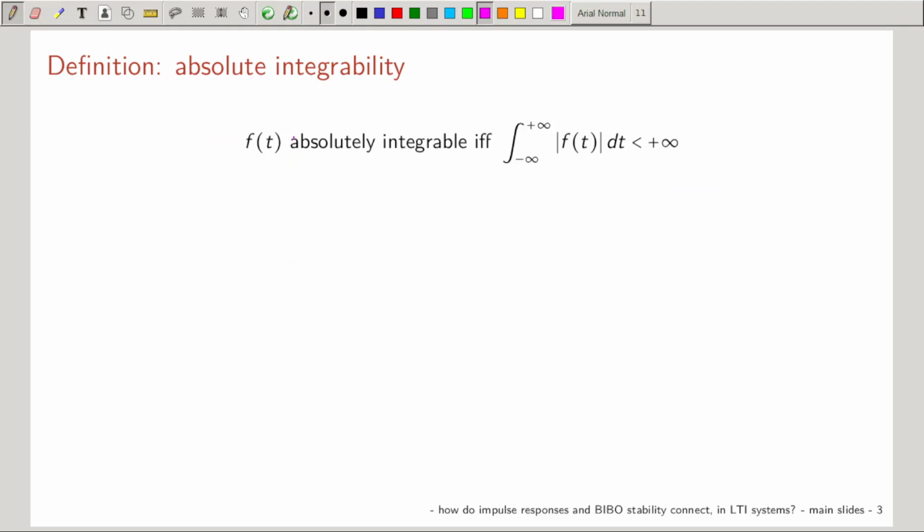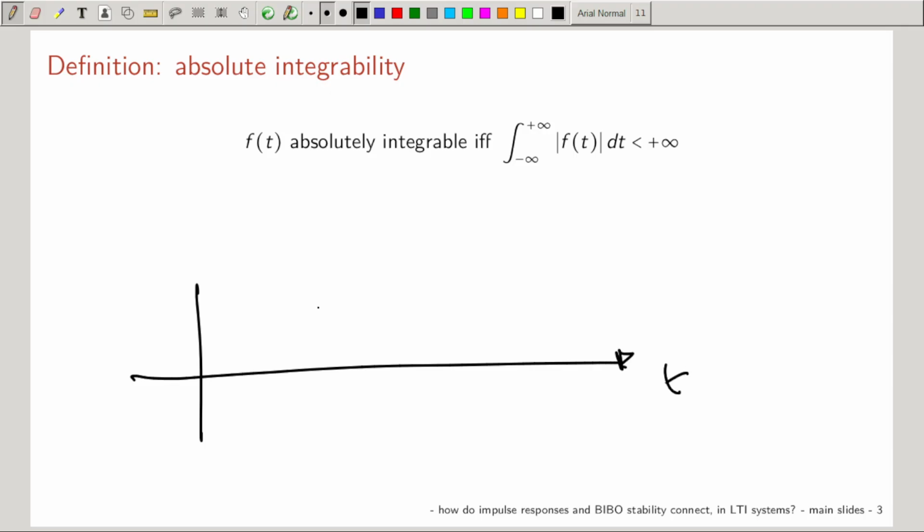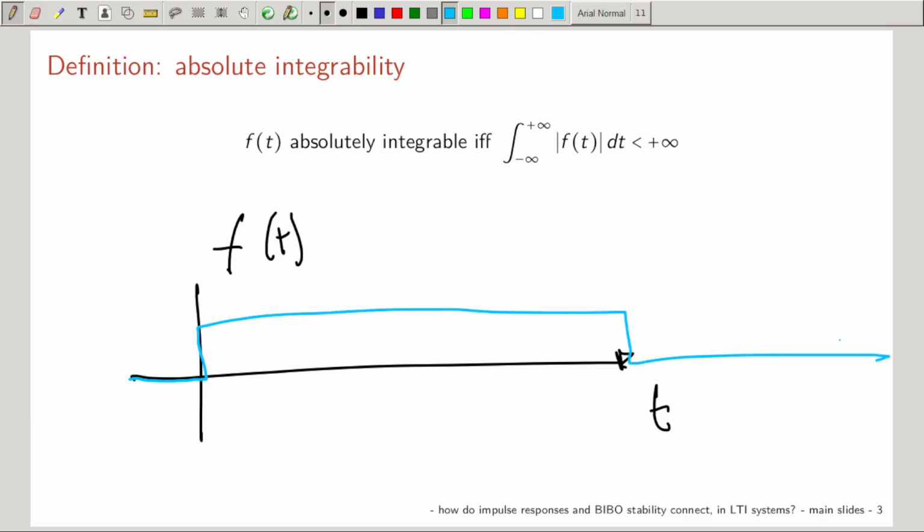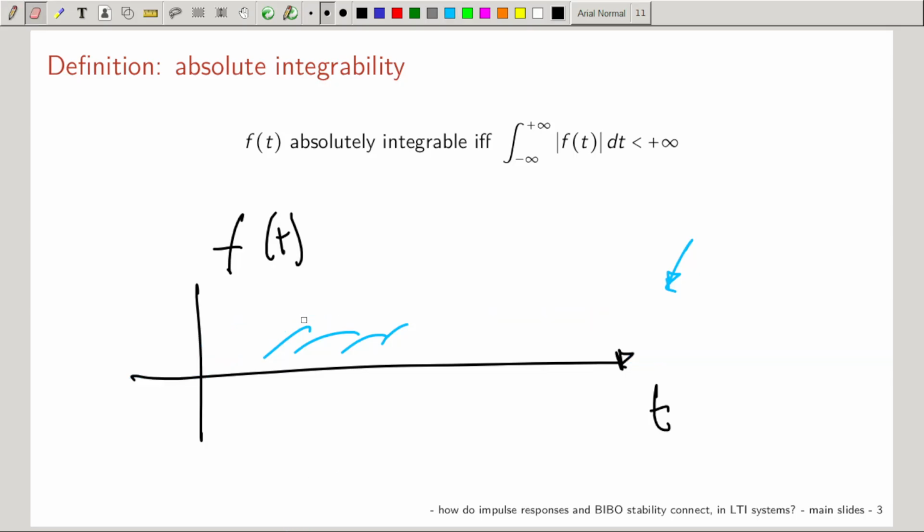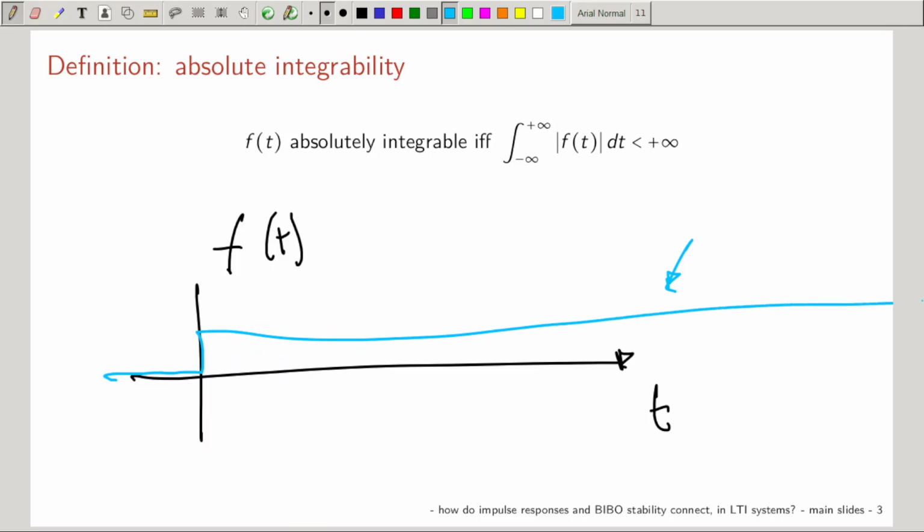Let's make an example. f of t, and then we take this signal here. Is this one absolutely integrable? Yes, because this area is finite. This one, absolutely integrable? No, because that area is infinite.